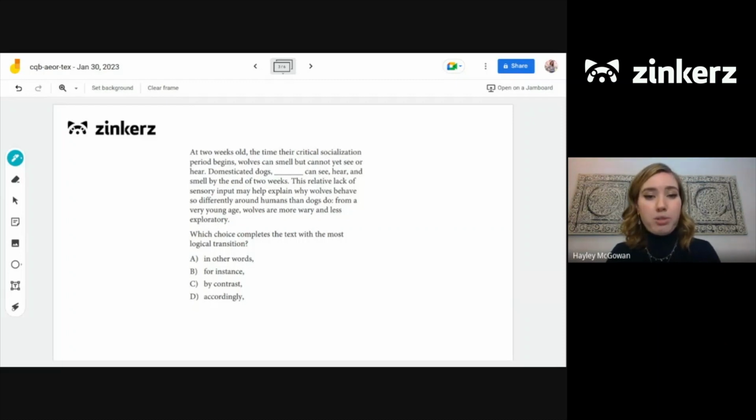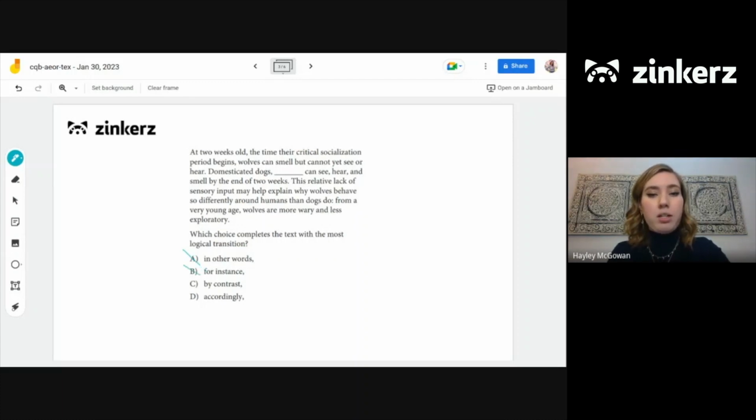So looking at our options, we have in other words. That doesn't seem to be the best fit. For instance is the same as for example, but we're talking about two specific things here, and we're already very specific. There's no examples involved, so B doesn't make sense.